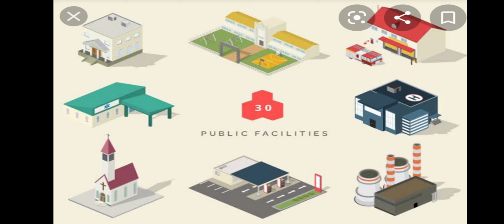Second, colleges and schools: for a good education, people come into the city. Next, parks and talkies: for entertainment also, people are attracted towards cities. As well as many grounds, religious places, and a good transportation system. That's why people came into the city.